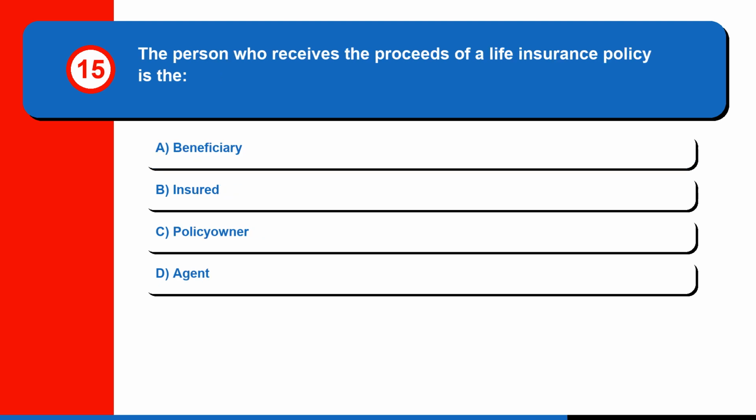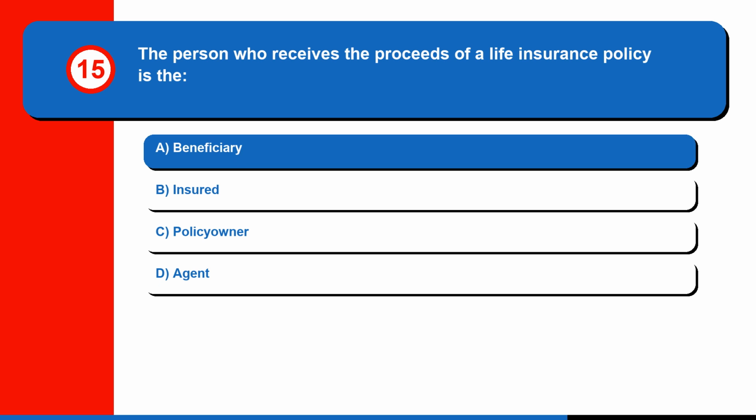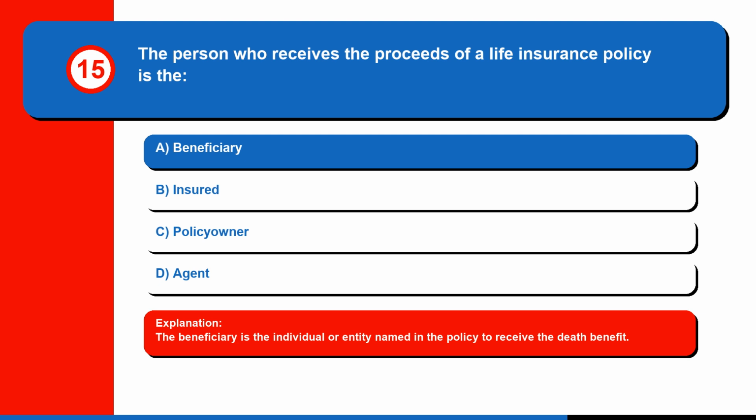Question 15. The person who receives the proceeds of a life insurance policy is the A. beneficiary, B. insured, C. policy owner, or D. agent. The correct answer is A. Beneficiary. The beneficiary is the individual or entity named in the policy to receive the death benefit.